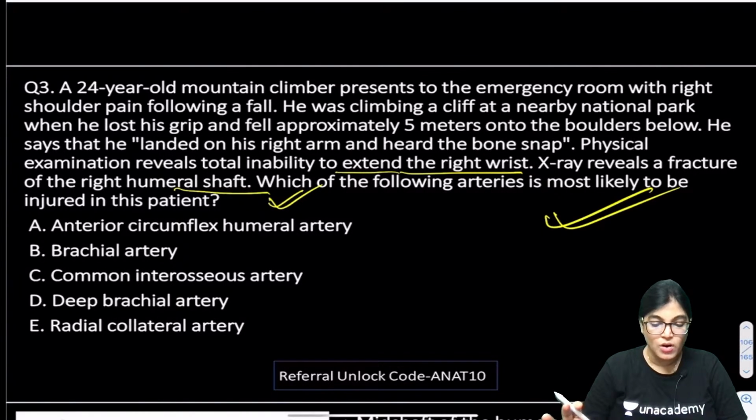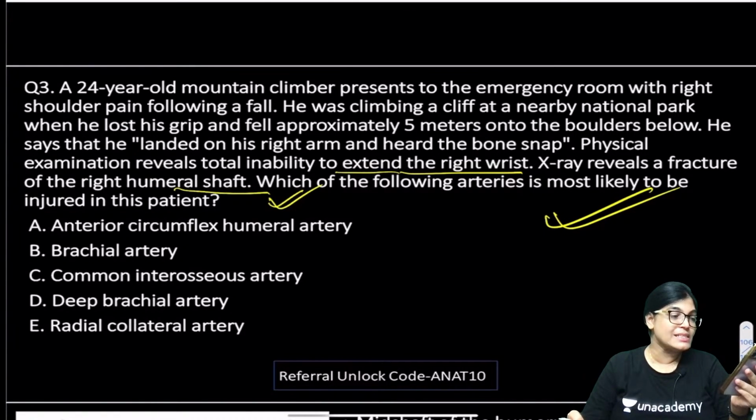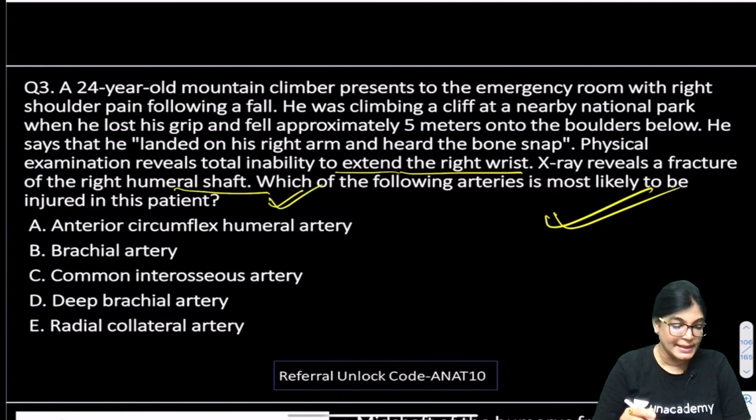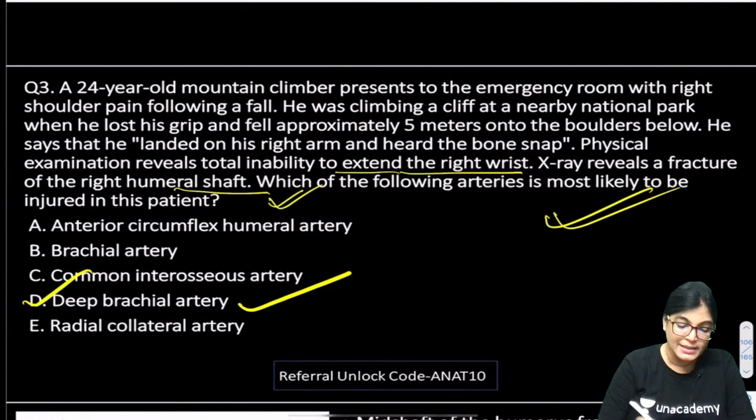The key points are already mentioned: inability to extend the right wrist, and the location of injury is the humeral shaft. So the correct answer for this mountain climber is injury to the deep brachial artery, the profunda brachii artery.